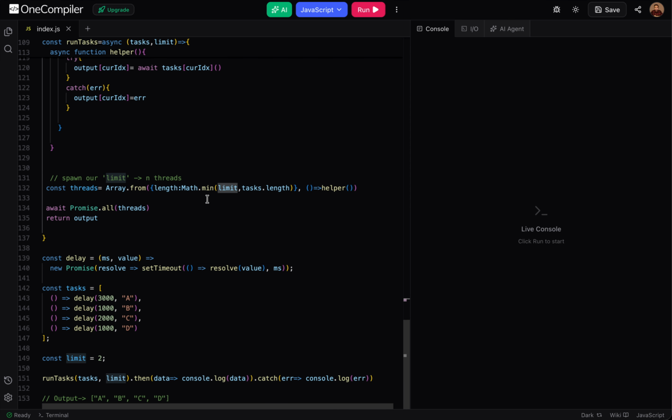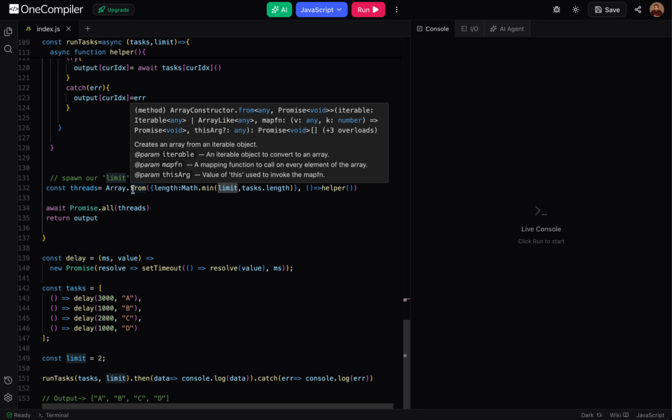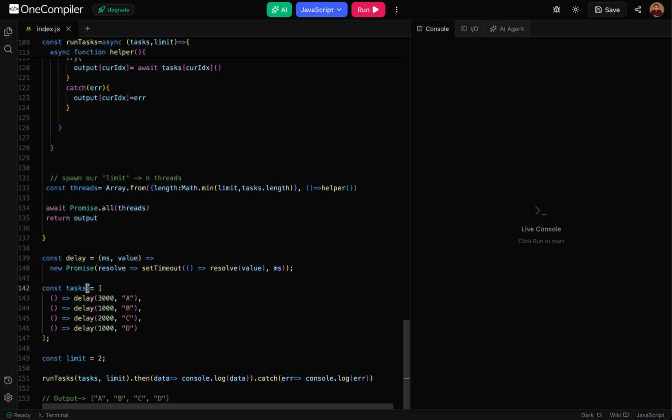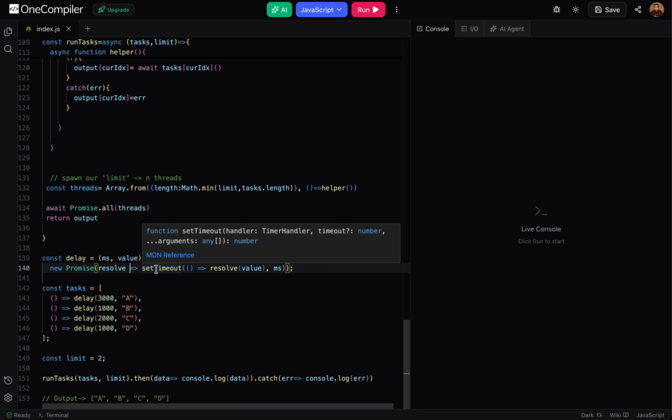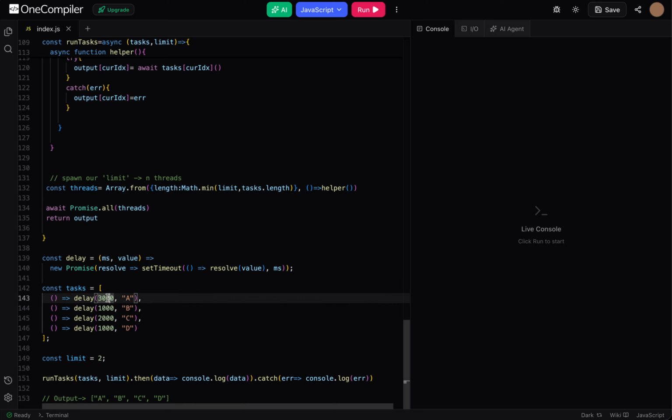So how we are spinning the task over here is we are creating this delay function. Delay function is nothing, it is a simple setTimeout to which we will give some random delay, and we will resolve it with some values. So over here we are giving a, b, c, d. Millisecond is the delay we will give, value is the value with which the promise will resolve, and we have this task array which will take all these delays, and we have created it, right?